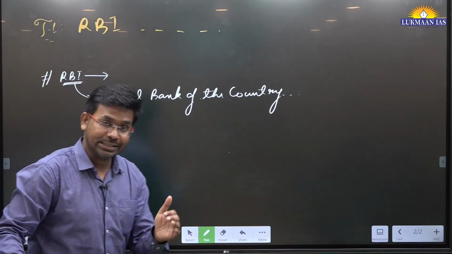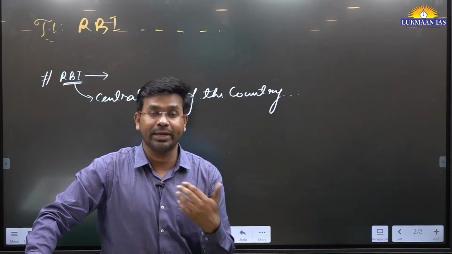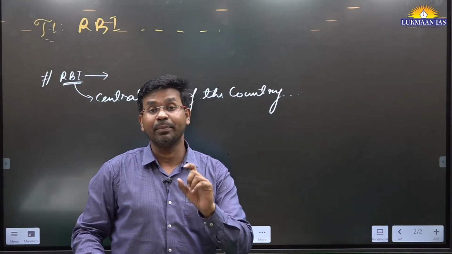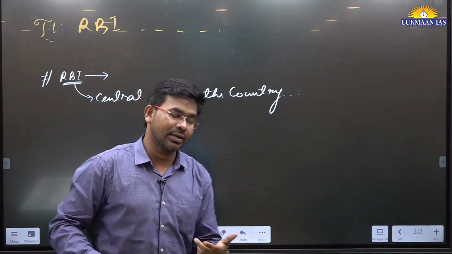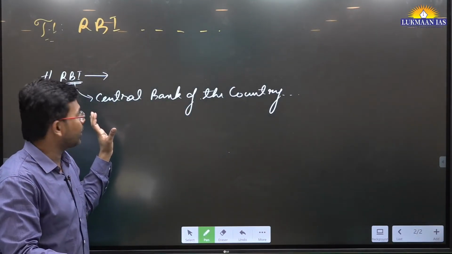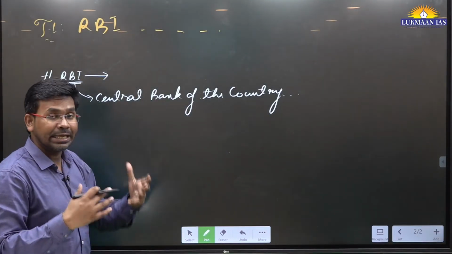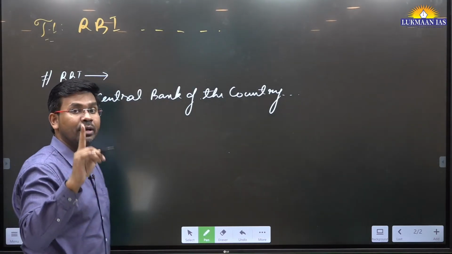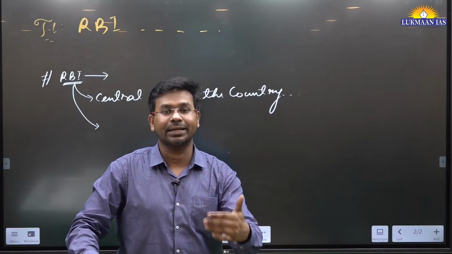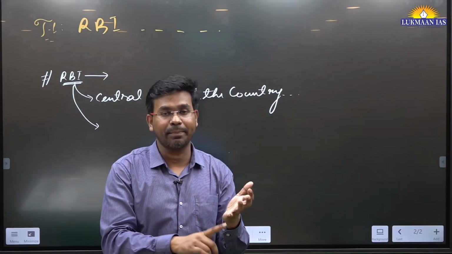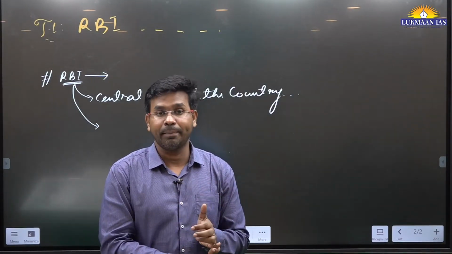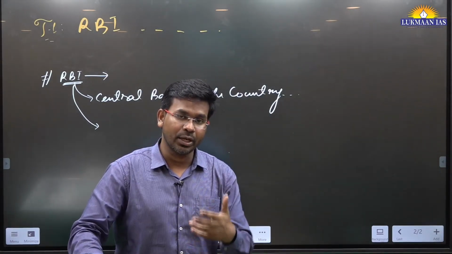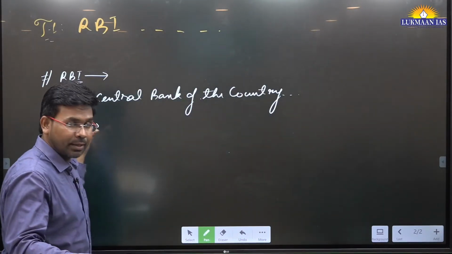In different countries, their central banks are known by different names. If I talk about the United States of America, in the USA they have the US Federal Reserve. In India it is the Reserve Bank of India. This central bank is responsible for regulating the banking sector in the country, whether it is private sector banks, public sector banks, foreign banks, scheduled commercial banks, or non-banking financial companies. All of them are regulated by the Reserve Bank of India.